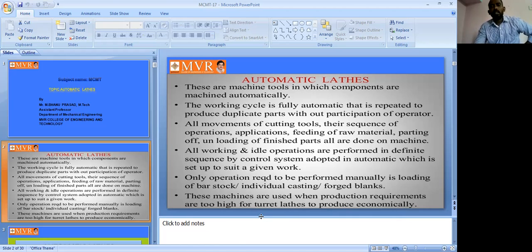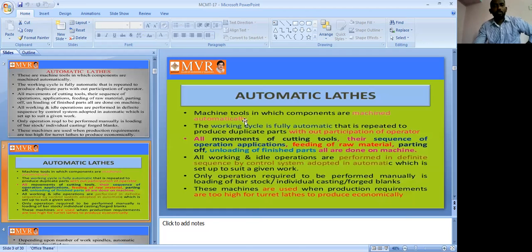So this is the introduction of the automatic lathes. Another introduction: machine tools in which components are machined automatically. That's why we call them automatic lathes. Machine tools in which components are machined automatically can also be called automatic lathes.